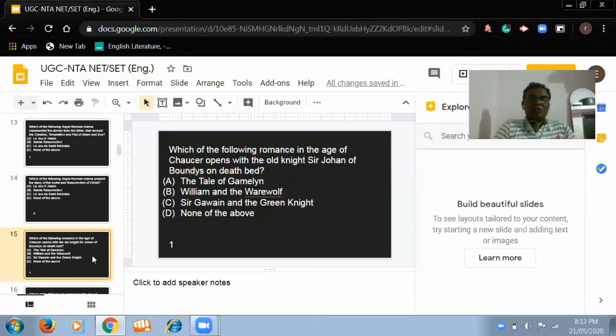You should remember here the name of the character, who is the hero, whose story is in the romance. Here, the knight Sir Johan, belonging to Bandius, is found on his deathbed. There are again four options.